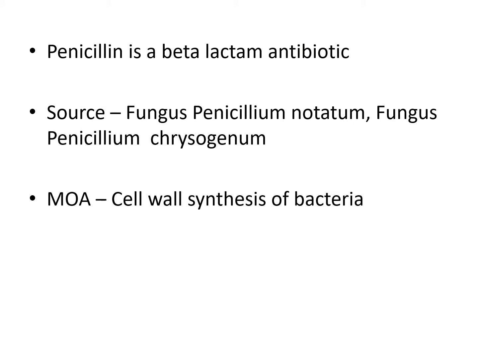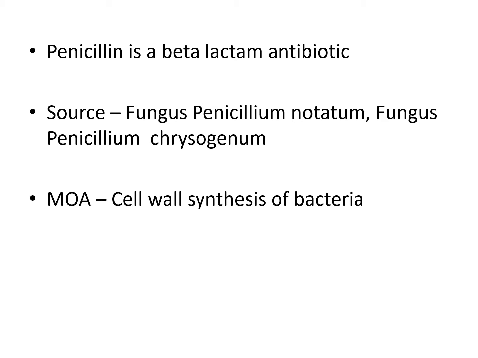Now, what is penicillin? Penicillin is a beta-lactam antibiotic, right? There are four different groups of beta-lactam antibiotic: penicillin, cephalosporin, carbapenem and monobactam. All are beta-lactam antibiotics. Now the question is, why are they called beta-lactam antibiotics? Because all of them have beta-lactam ring in their chemical structure. That's why they are called beta-lactam antibiotics.